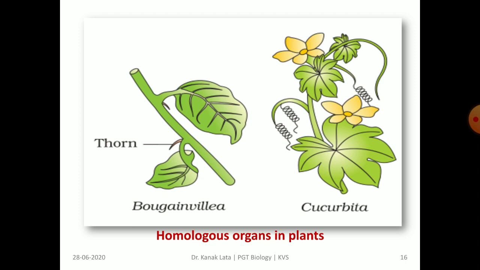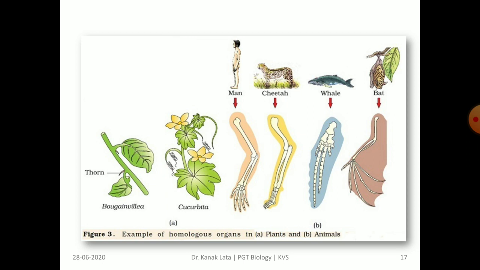This is the figure indicating homologous organs: thorns of bougainvillea and tendril of cucurbita. Functions are different. Thorn is defensive and tendril of cucurbita is for climbing. Here also you can see the forelimbs of various organisms, that is man, cheetah, whale and bat, and you may find similarities in the anatomical structures of the bones.